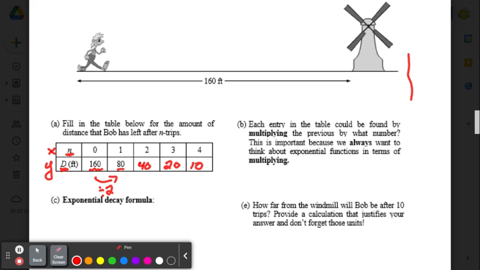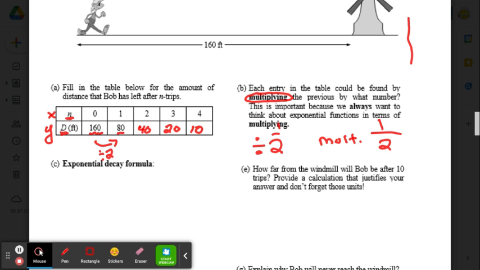So for part B, it says each entry in the table could be found by multiplying. We don't have a divide rate. We have a multiply rate. So if we divide by 2, that is the same thing as multiply. If you're dividing by something, just put a 1 over it, and then there's your multiply rate. Multiply by 1/2. Like if we divide by 3, we're multiplying by 1/3.